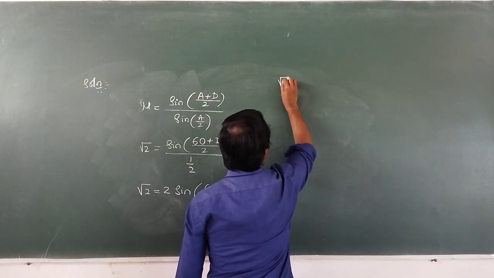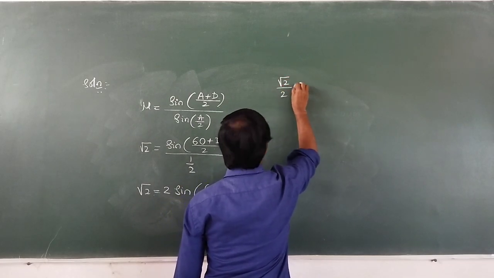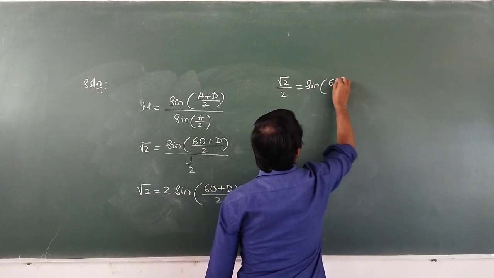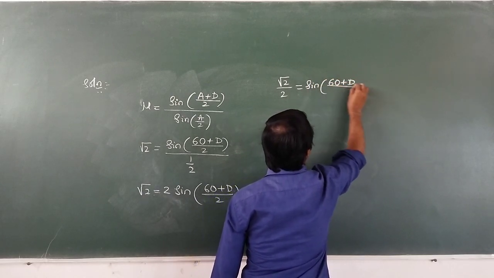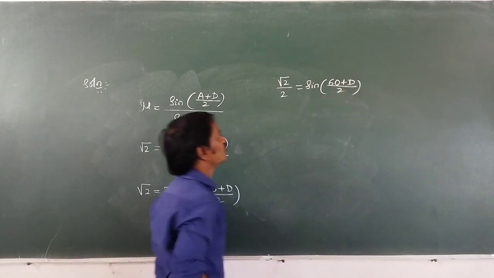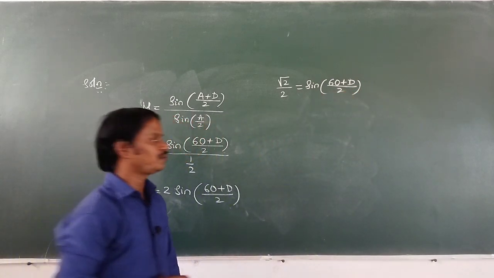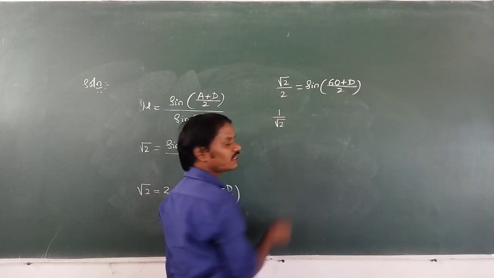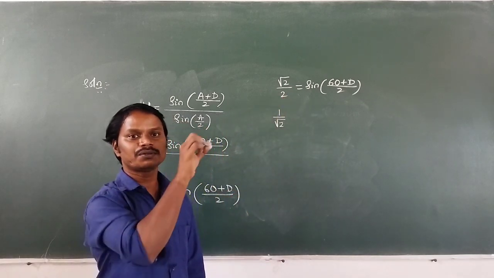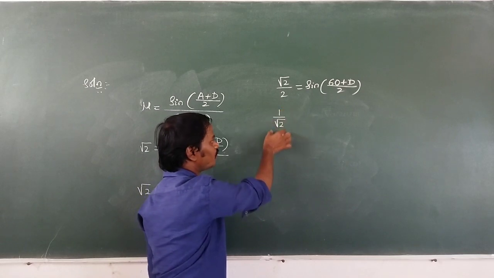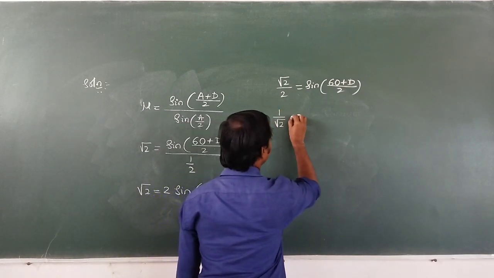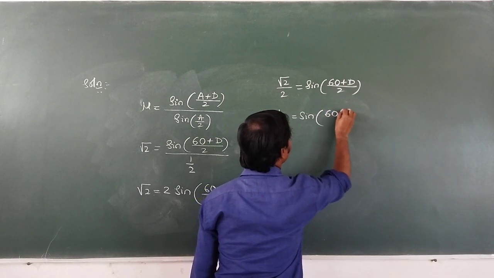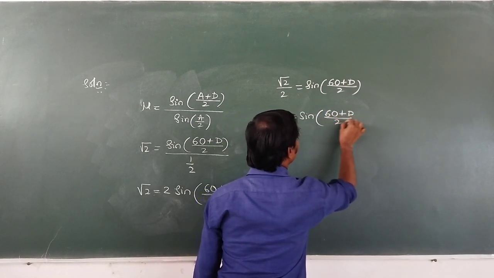Then √2 by 2 is equal to sine of (60 plus D) by 2. Then √2 by 2 is 1 by √2, because 2 can be written as √2 into √2. One √2 gets cancelled, then it is 1 by √2. Then 1 by √2 is equal to sine of (60 plus D) divided by 2.